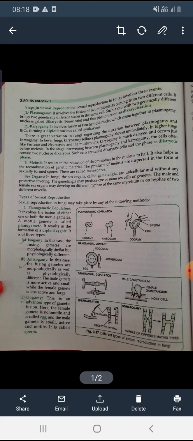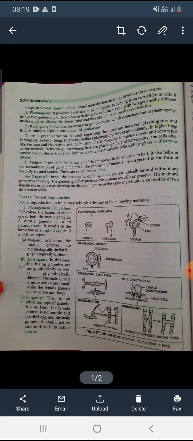That means when the protoplasm of two different cells come in contact with each other, it brings two genetically different nuclei in the same cell. So such a cell is known as dikaryotic, and the phenomenon is known as dikaryotization.